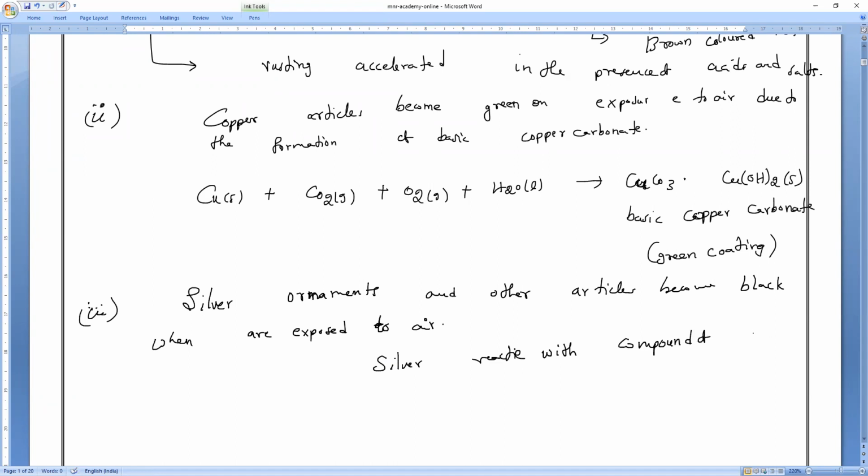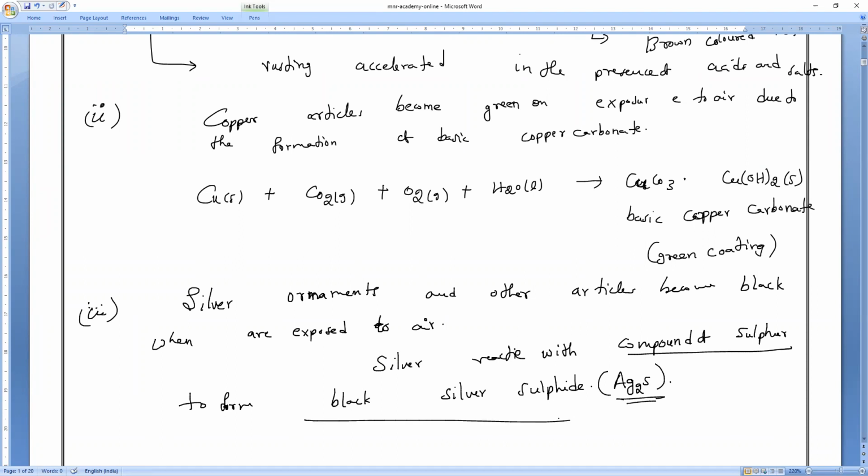You should say compound of sulfur, and it will form what? What color? Everybody. Black silver sulfide. That is very important. So it will form black silver sulfide. What is the formula of silver sulfide? Anybody? Ag2S. Okay.